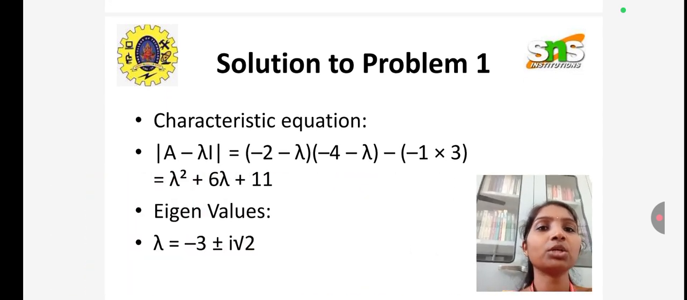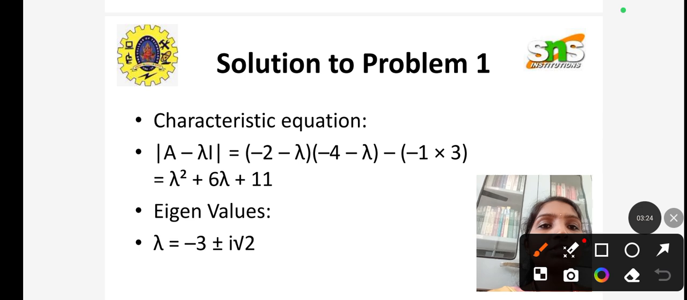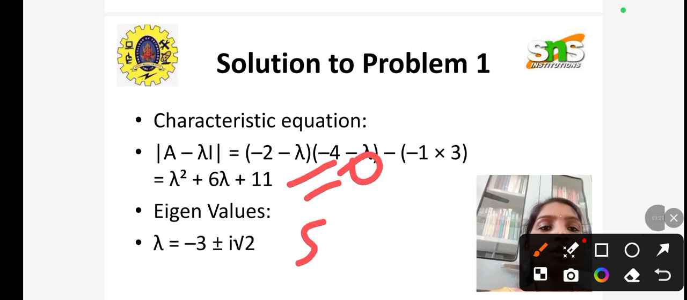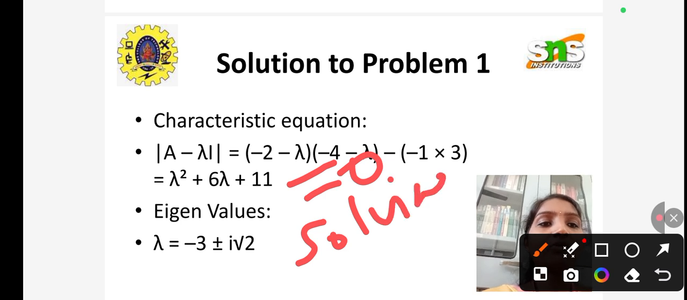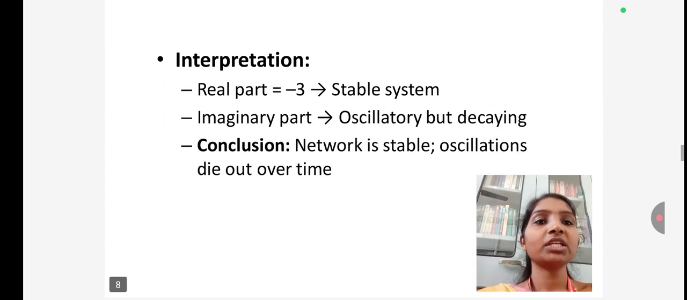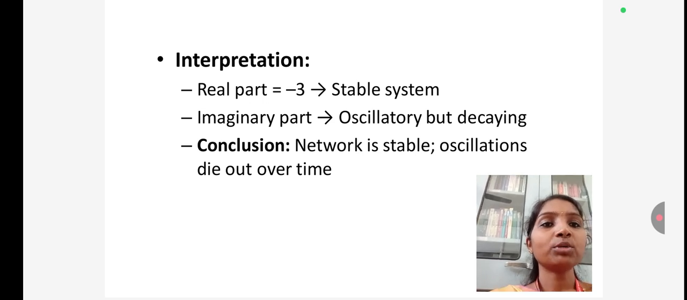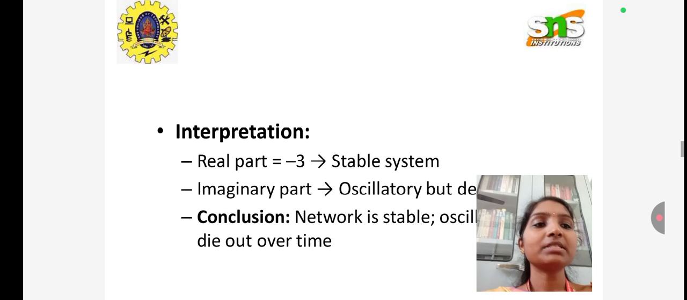The characteristic equation is determined using the formula determinant of A minus lambda I equals 0. On solving this characteristic equation, we have lambda equal to minus 3 plus or minus i root 2. Interpreting it, the real part is minus 3, which is less than 0, therefore it is a stable system.